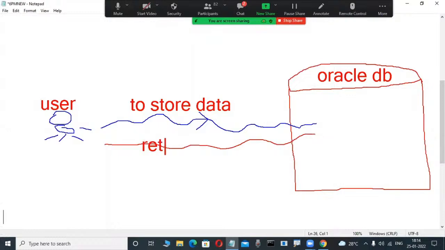For example, in that case, you are also thinking, oh, nothing is there. Users directly interact with the database, so directly they retrieve and store data. We are thinking, no, it is not possible. If any user wants to perform operations in an Oracle database, it is a two-step process, not a single step. Very, very important, a two-step process.